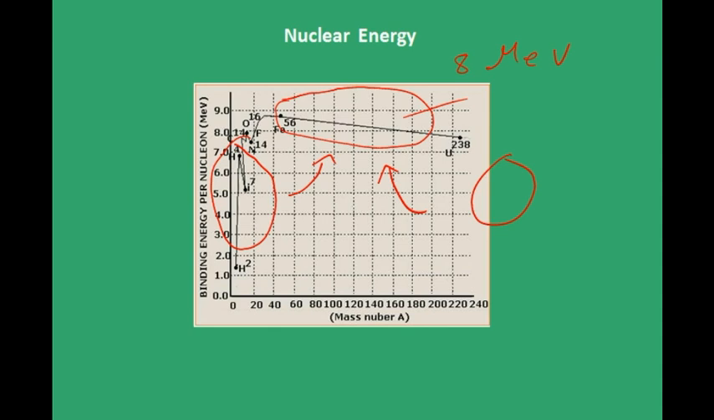Hence, when these nuclei tend to go there, some energy is released, and the energy released will be in the order of million electron volts only, as it is clear from this graph. A million electron volt, maybe because you have E here, it may appear small to you, but this is very, very big for a nucleus.